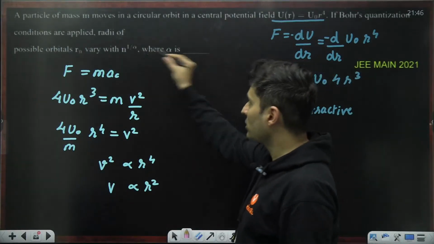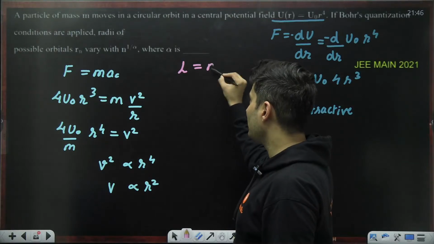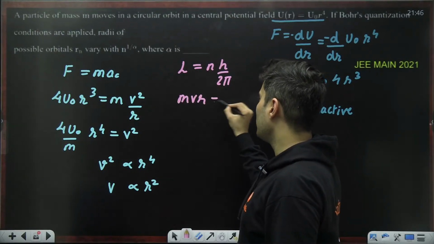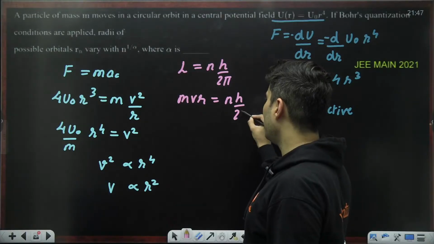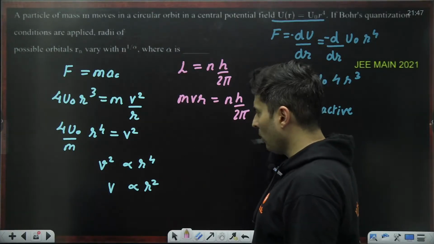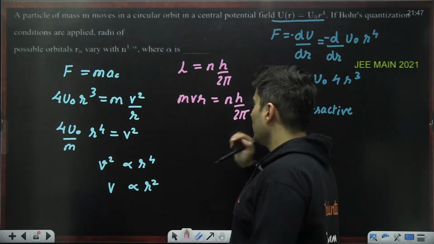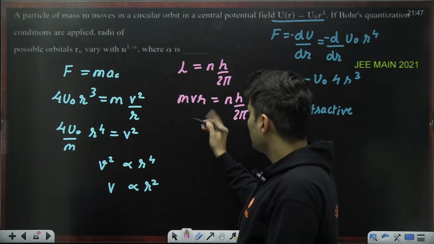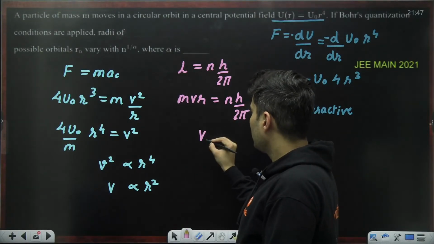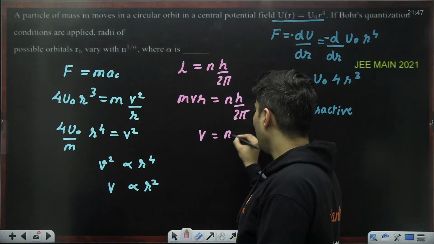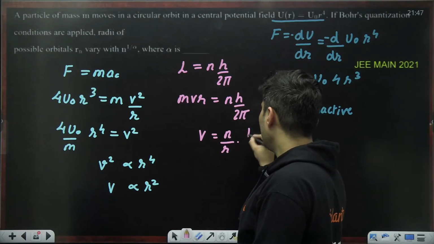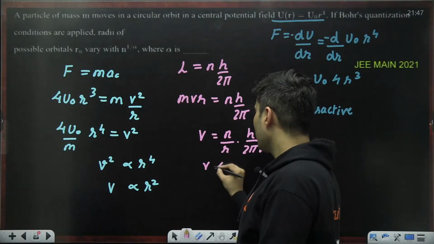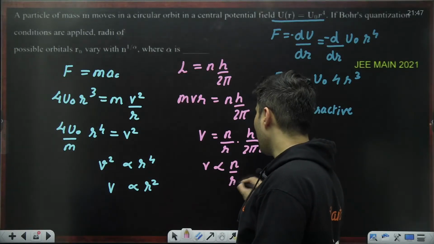We also know Bohr's quantization is applicable. So L is nh by 2 pi, that means mvr is equal to nh by 2 pi. Now v is equal to n by r into h by 2 pi m. So velocity is directly proportional to n by r.